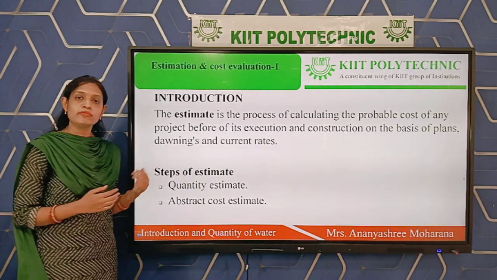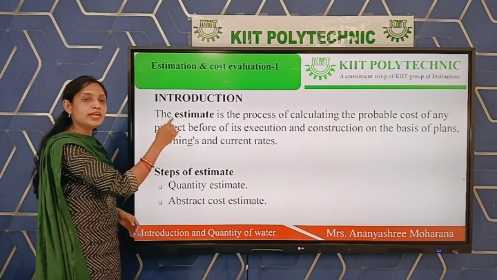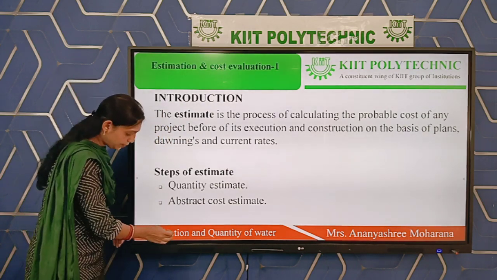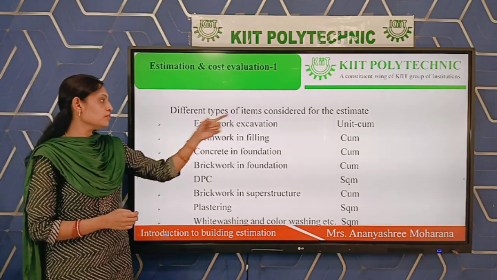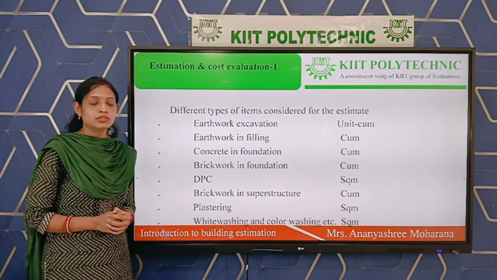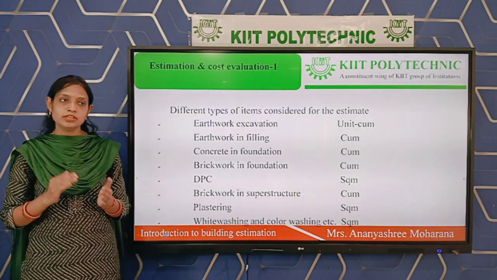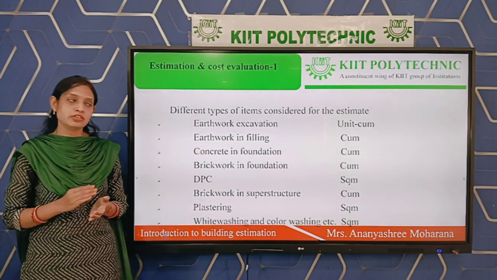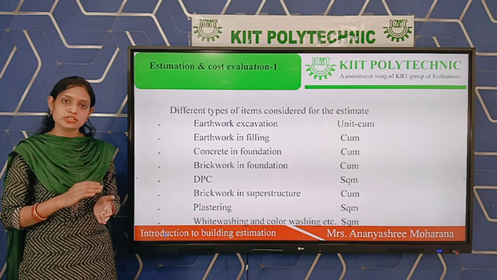Next, we have to check the different items considered in the estimation. The first item considered for the estimation is earth for excavation. As we know, for any project or building that we construct as a civil engineer, first we have to excavate the soil, then construct the building.